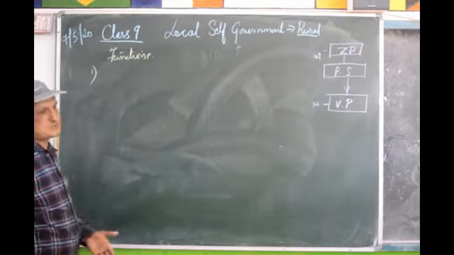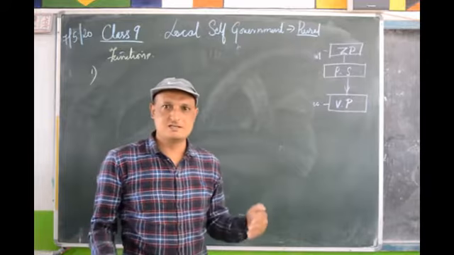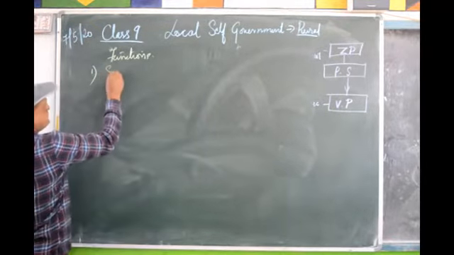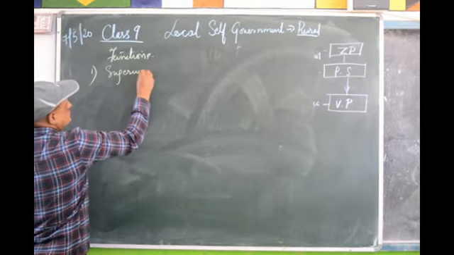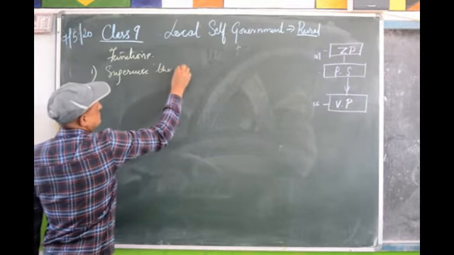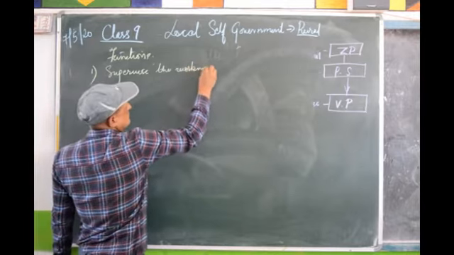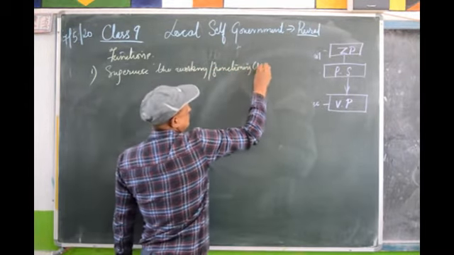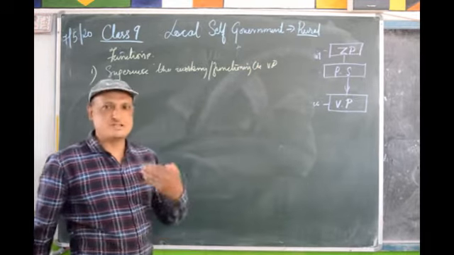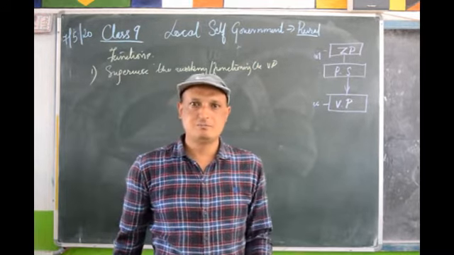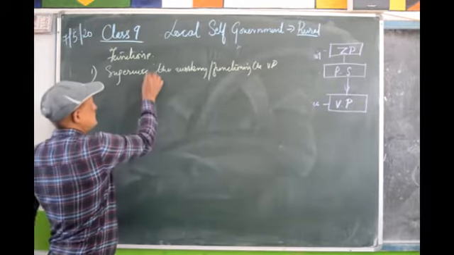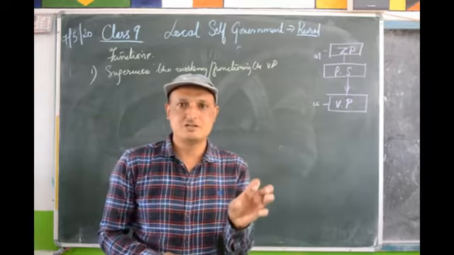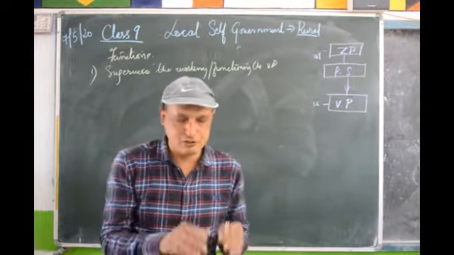Functions. I'll give you 5-6 functions. Okay, since Panchayat Samiti is an intermediate body, what does it do? It supervises the working or functioning of the village panchayats. That can be taken as the first function. Since it is an intermediate body, it supervises the working and the functioning of the different village panchayats which are there within that particular block.